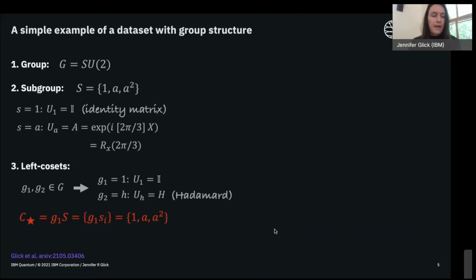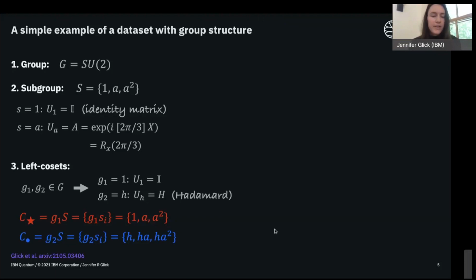Pretty simple. The second coset, C dot, is formed by using the second element G2 acting on the subgroup. Where G2 is the Hadamard matrix, you get the following 3 elements: H, HA, and HA squared.